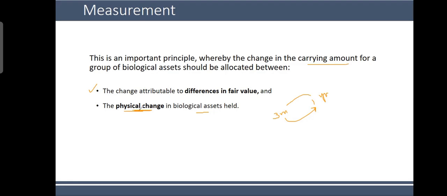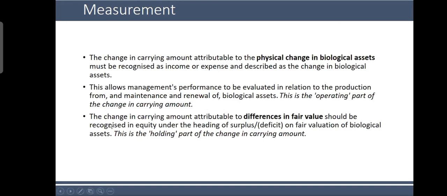Like you can imagine a grown up or a ripe crop or an unripe crop, or a tree which is giving fruit, or a tree which is not yet ready to give fruit, or a hen which can lay eggs, or a hen which is not old enough to lay eggs. So you call it physical change in the biological asset. So these are the two differences. There could be two reasons why you are getting changes in the carrying value, and then you need to do treatment accordingly. The change in carrying amount attributable to the physical change in the biological asset must be recognized as income or expense and described as a change in the biological assets.